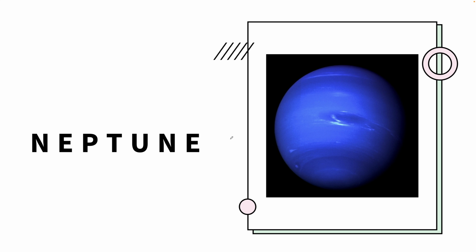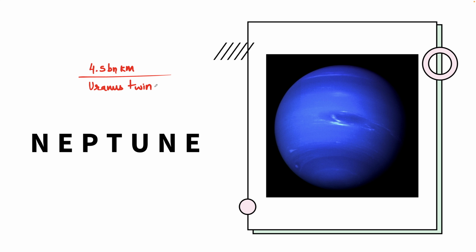Then we have Neptune, the farthest planet from the sun, located at a distance of 4.5 billion kilometers from it. Neptune is also called Uranus's twin, basically because of the striking similarity in size, structure, and composition. Both of them appear pale green and blue in color due to the presence of methane in their atmosphere.